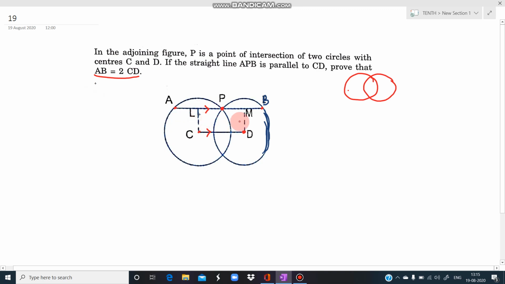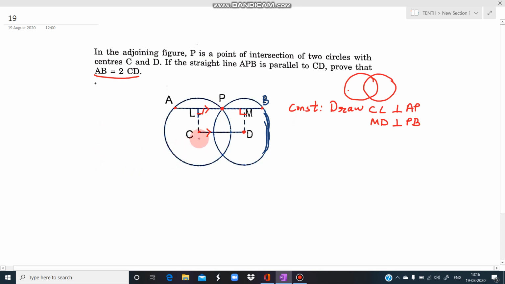Now this construction is already given in the figure. Generally it is not given in the figure, we will have to show it ourselves. So the construction here is: draw CL perpendicular to AP and MD perpendicular to PB. So we drew CL perpendicular to AP and we have drawn MD which is perpendicular to PB. So this is a quadrilateral in which these two angles are 90 degrees, isn't it? Now let us see what we can show here further.